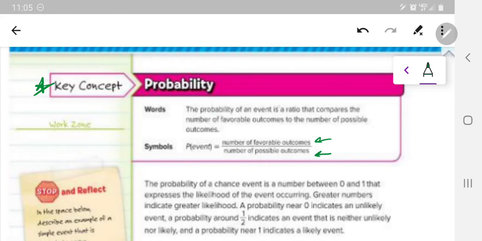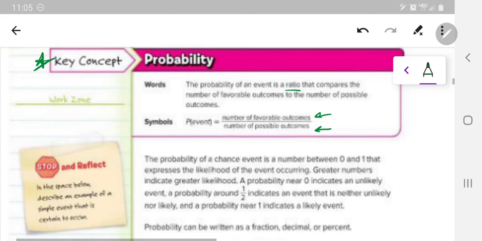All right. The probability of an event is a ratio. So a ratio we can write in fraction form, which is going to be how we're going to set up all of our probabilities in this lesson. It compares the number of favorable outcomes to the number of possible outcomes.